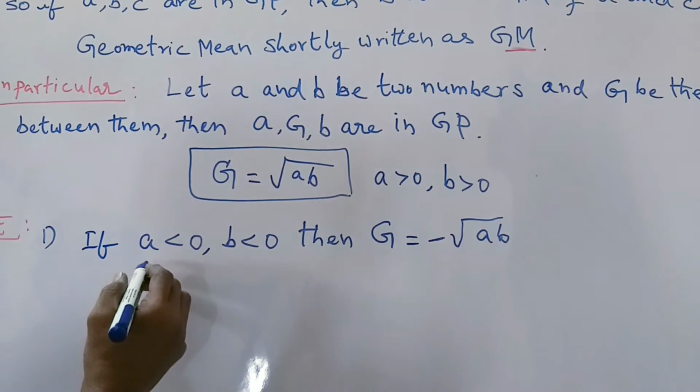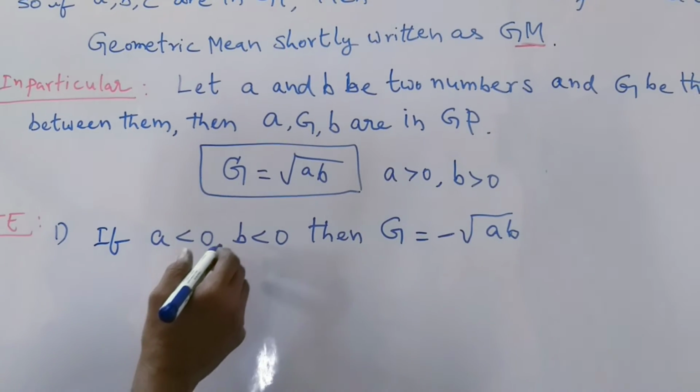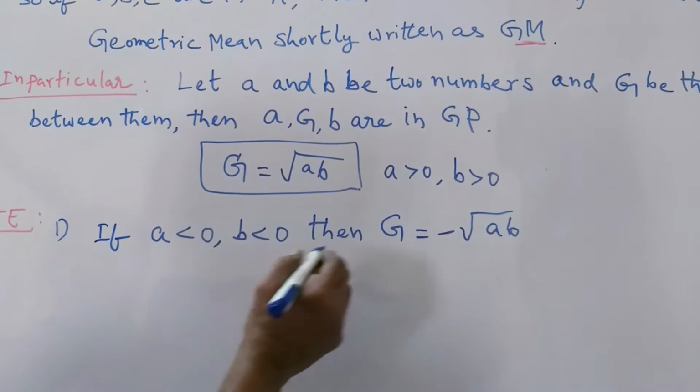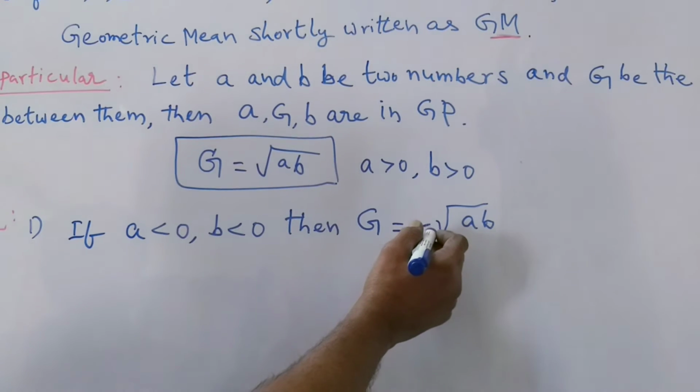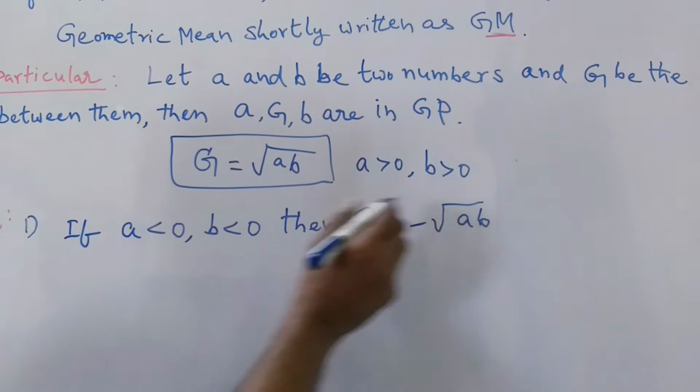When is it possible? Suppose both A and B are less than 0, then geometric mean is minus square root of AB.